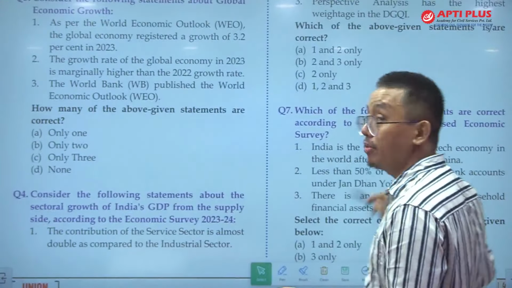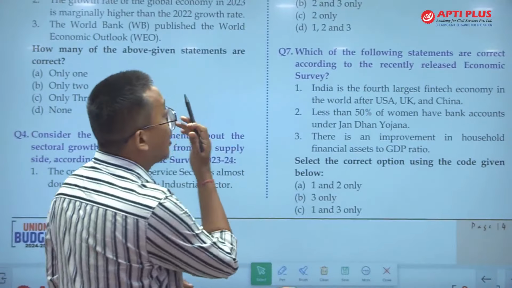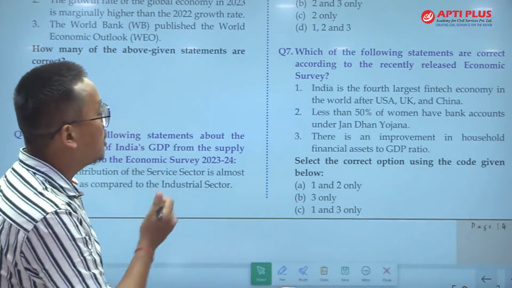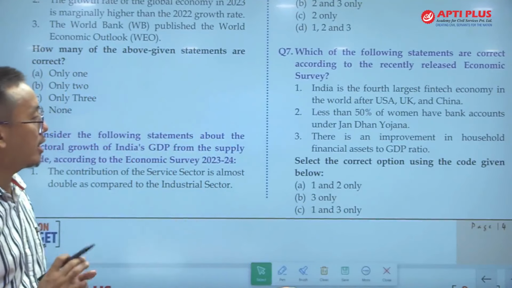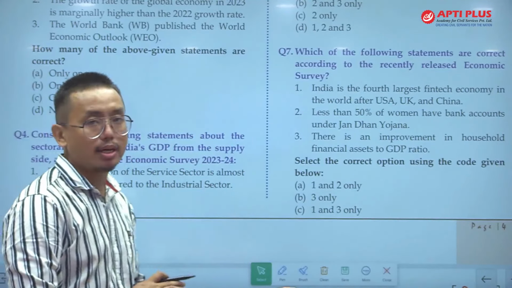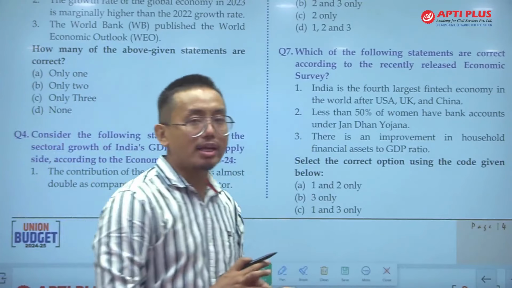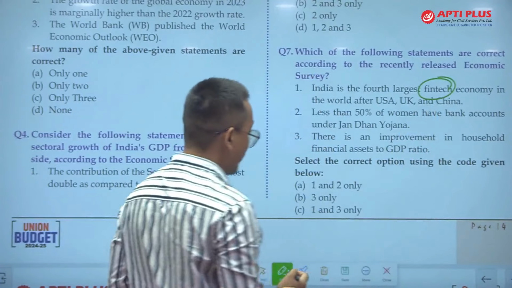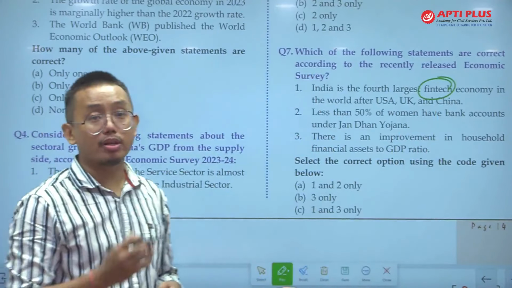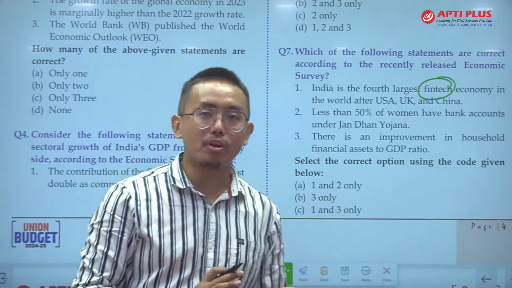Question number 7 is again an important question, which is: which of the following statements are correct according to the recently released economic survey? Statement 1: India is 4th largest fintech economy in the world after USA, UK and China. So far as fintech is concerned, fintech is financial technology related products. For instance, e-wallets are an example of financial technology.